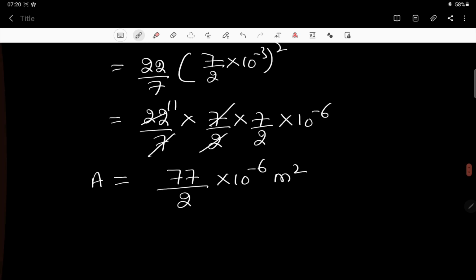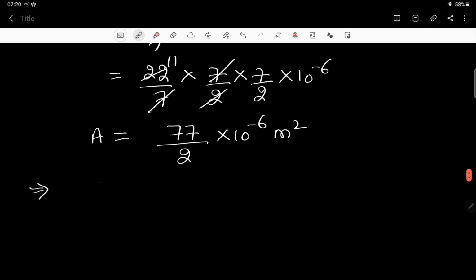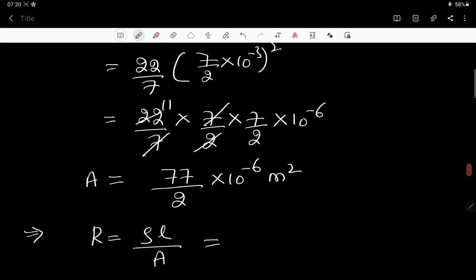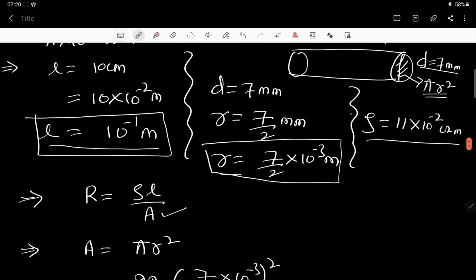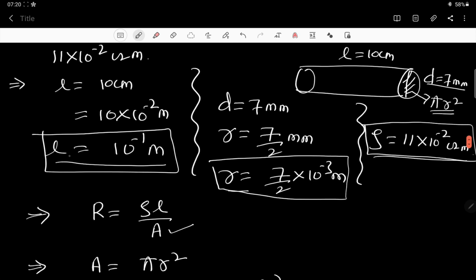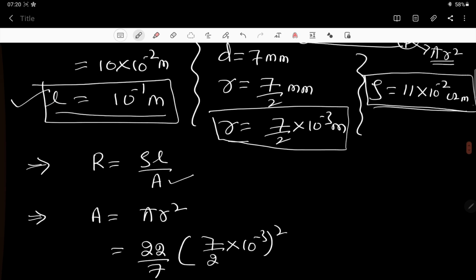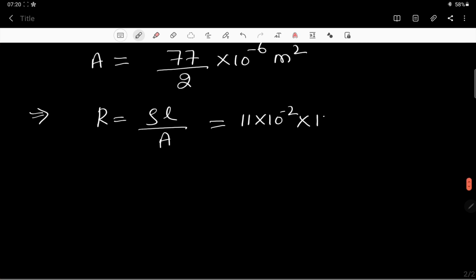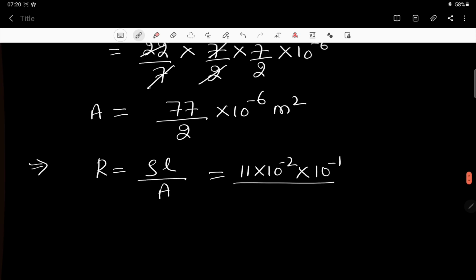So after getting this area, you can easily find out resistance, right? So resistance is equal to, what is the formula again? Rho L divided by A, correct? What is the value of rho? Rho is already given, so 11 into 10 to the power minus 2, you are going to substitute that. Length is also given. What is the length? Look at this box, 10 to the power minus 1 meter. 10 to the power minus 1 divided by area. Just now we calculated that: 77 divided by 2 into 10 to the power minus 6.